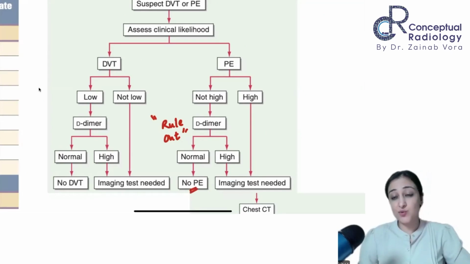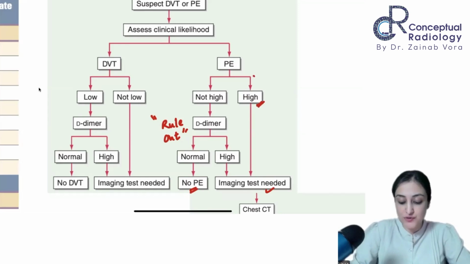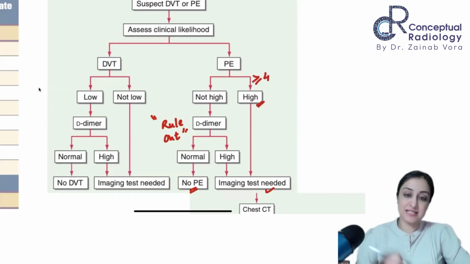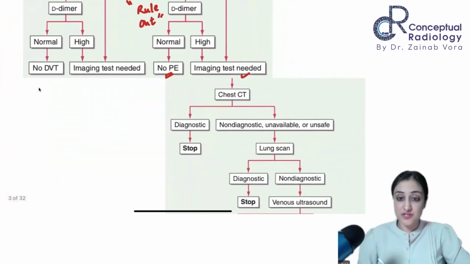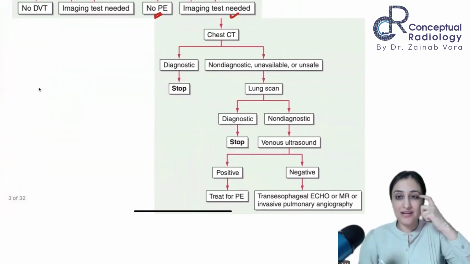But if it is high, it could be a thousand other things. So then I go to imaging testing, or if my score is more than or equal to 4, I go for testing. What is the testing? So this is another Harrison's chart. These are both Harrison tables.